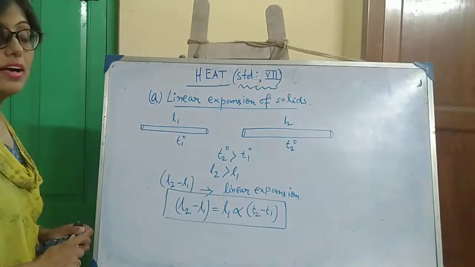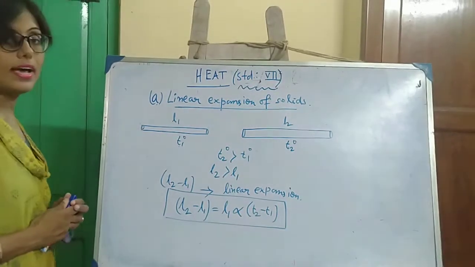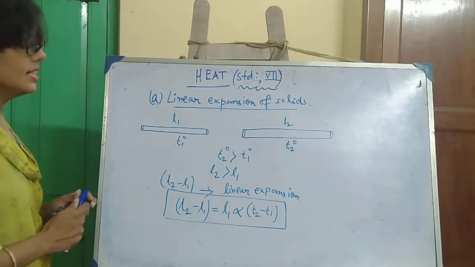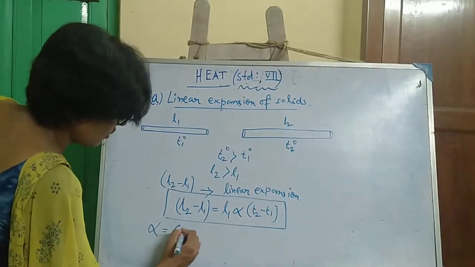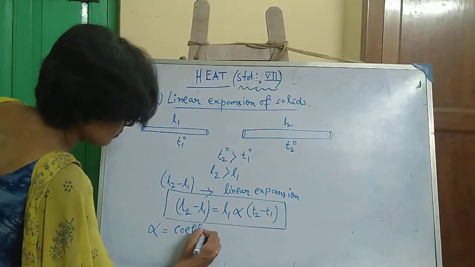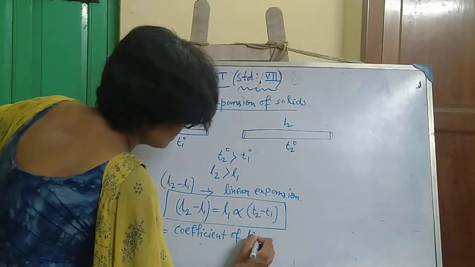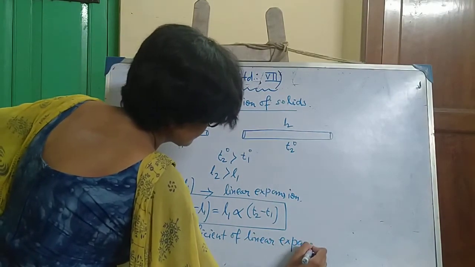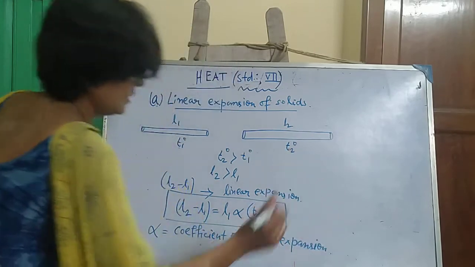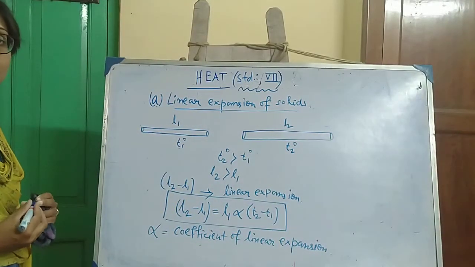Alpha is a proportionality constant, known as the coefficient of linear expansion.